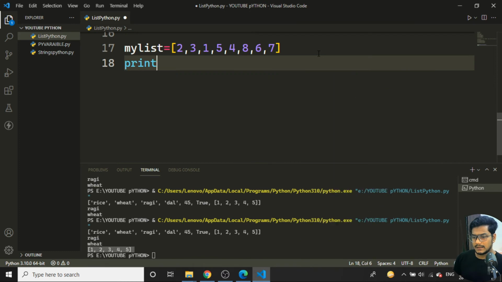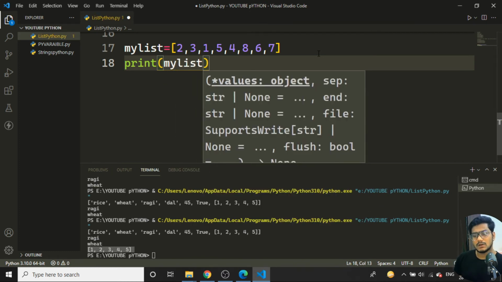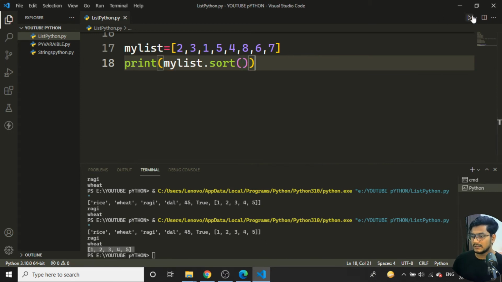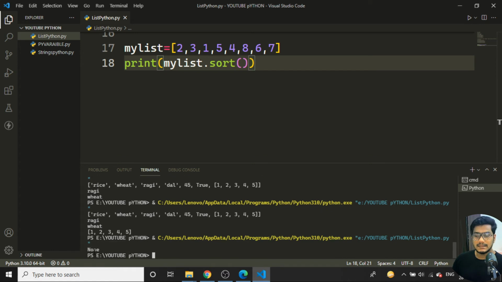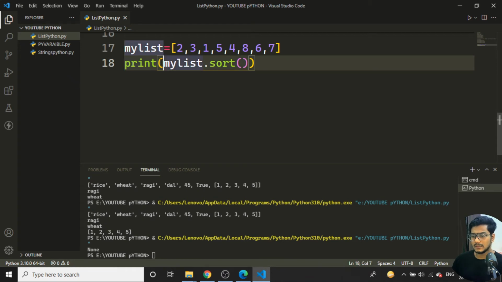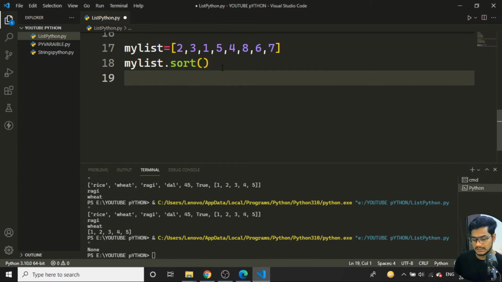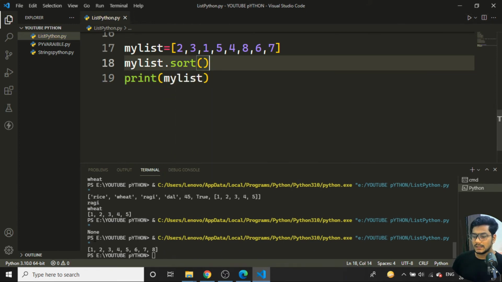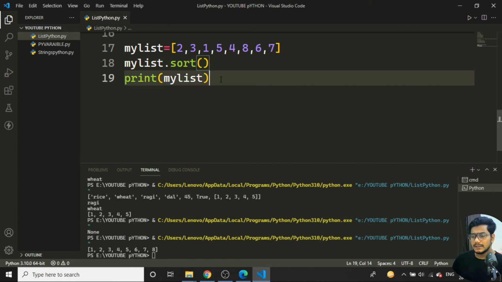Now I'll just tell print, I want to sort the particular list. I'll just write my list dot sort. Once I do that and run the program, I'm getting None here. So why am I getting None? When I'm trying to print the list, first I need to run the sort function, then I need to print my list. Run the program, and you can see 1 2 3 4 5 6 7 8. So first I need to run the function, then use the print function when sorting the numbers. So you can see very easily I can sort the numbers, without writing a big program, in just three lines of code.